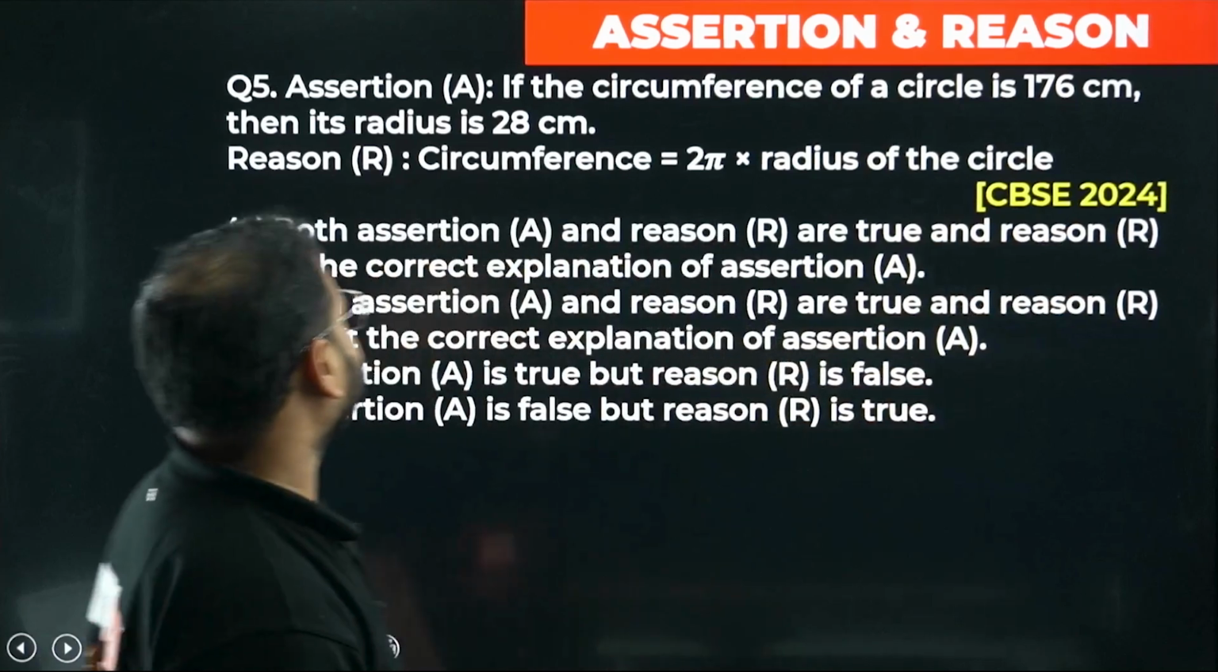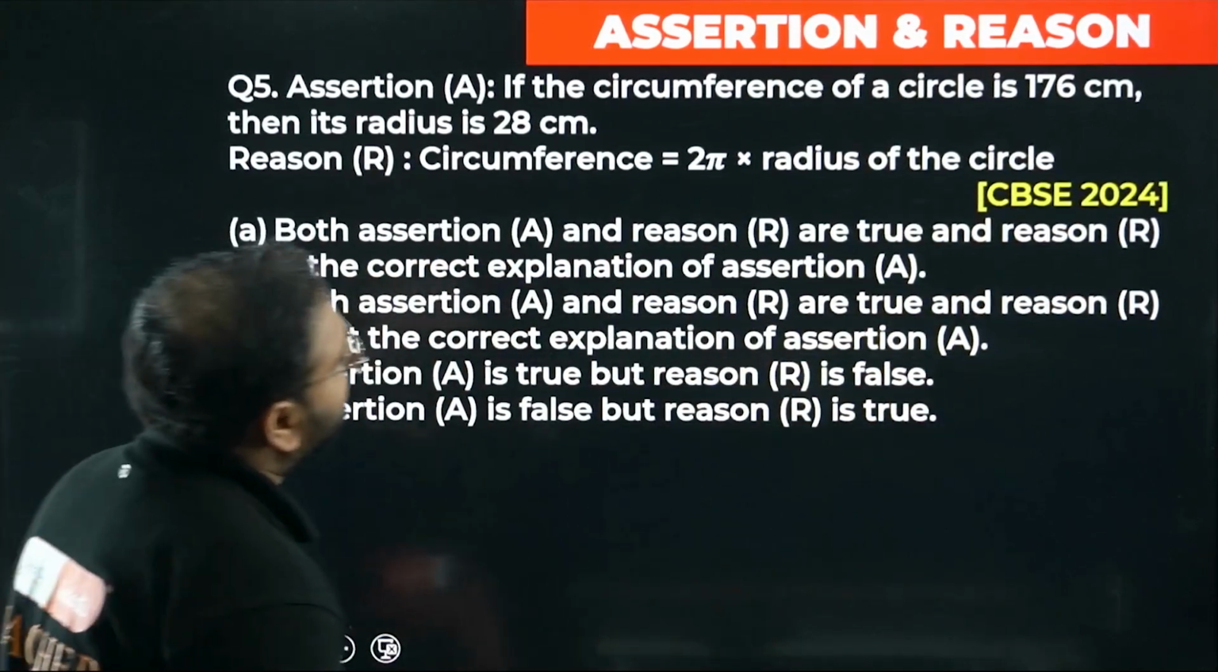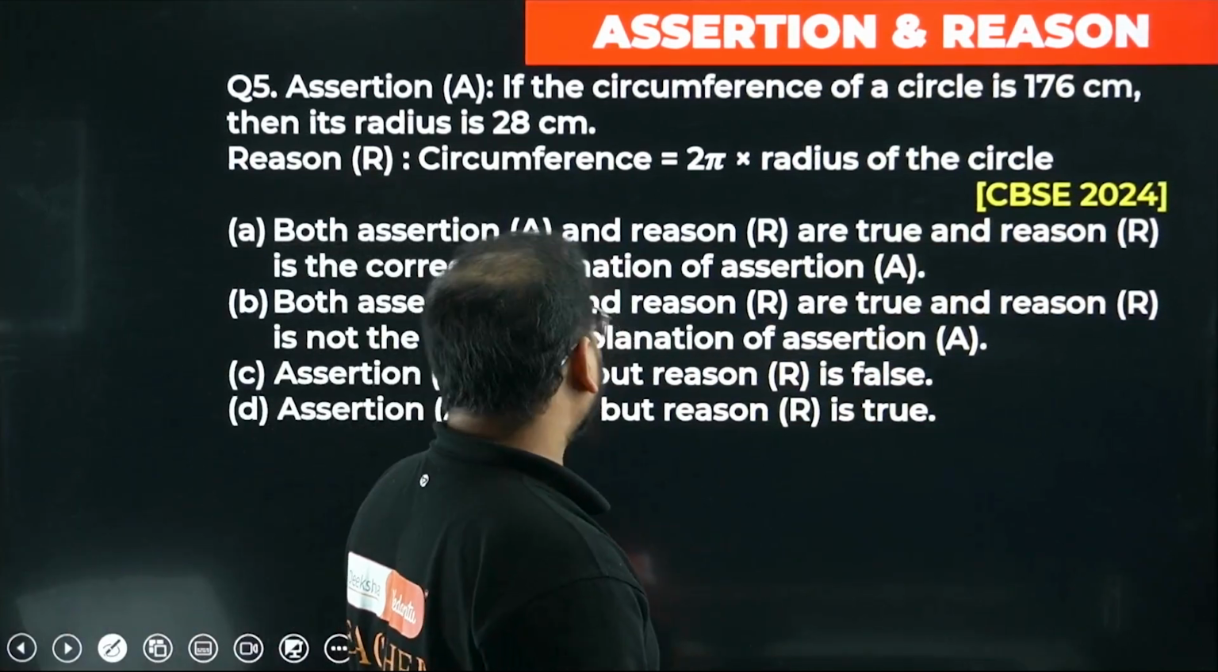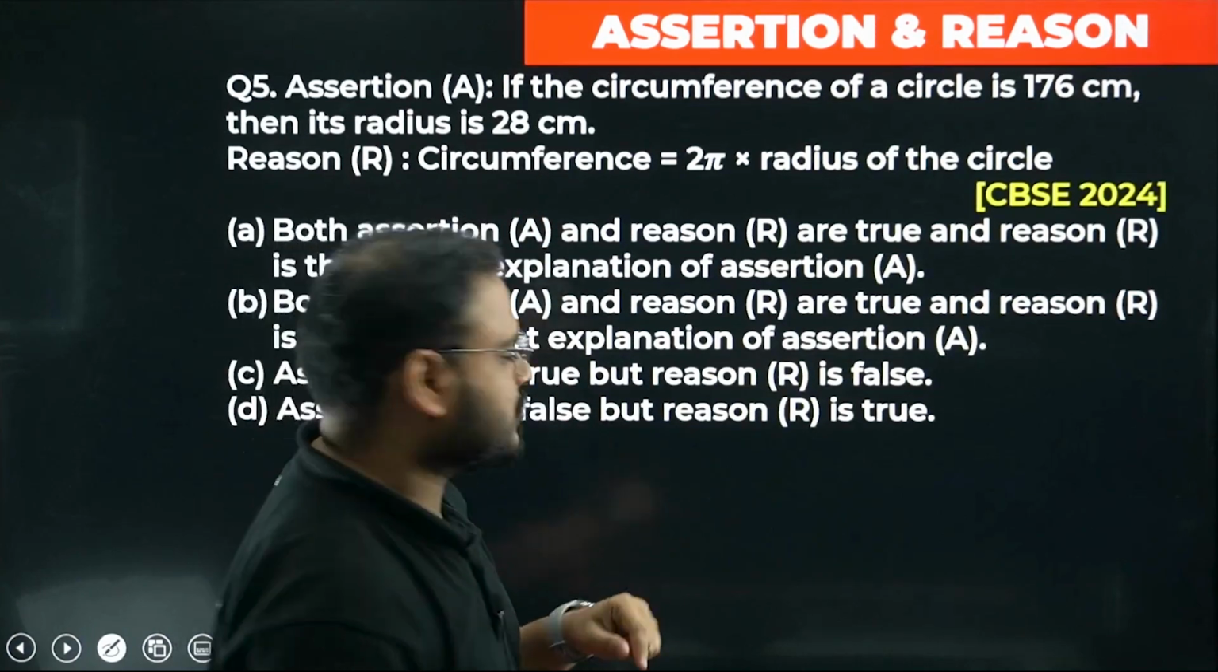Okay, chaliye. If the circumference of a circle is 176, okay, the radius is 28 centimeter. Let's cross check.